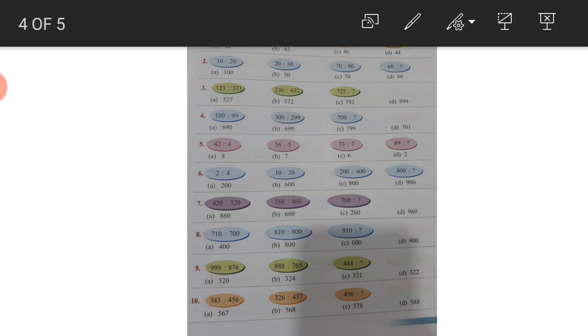What will be the correct answer? The correct answer is 44.